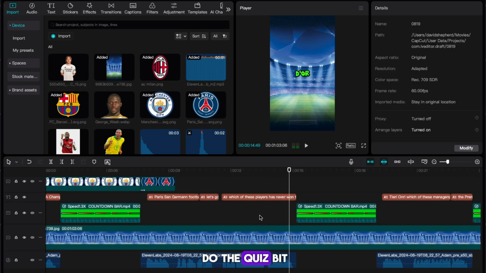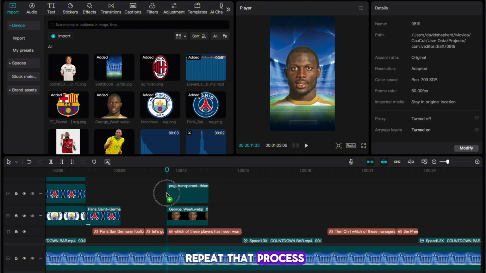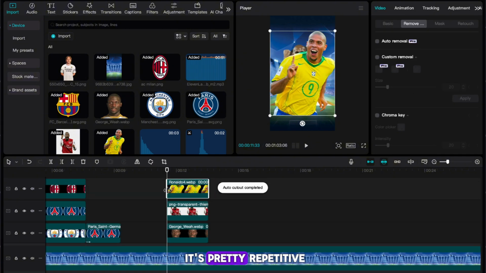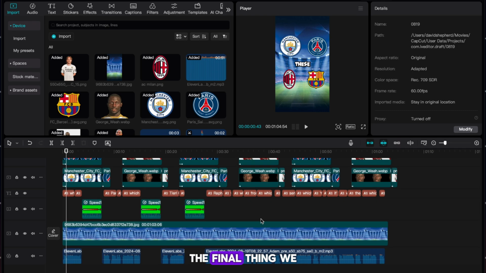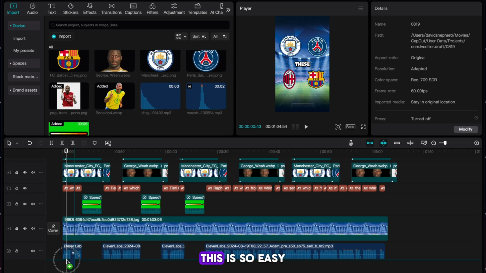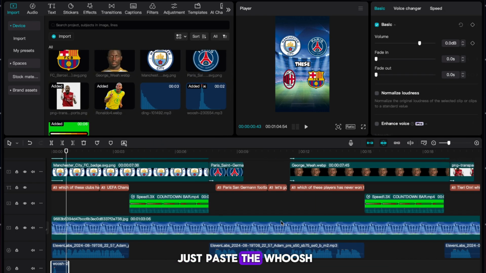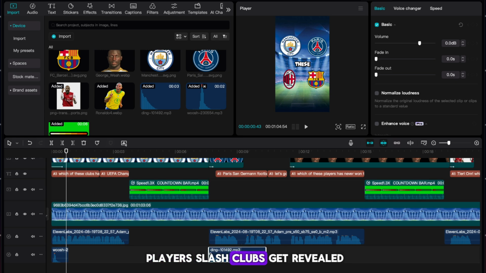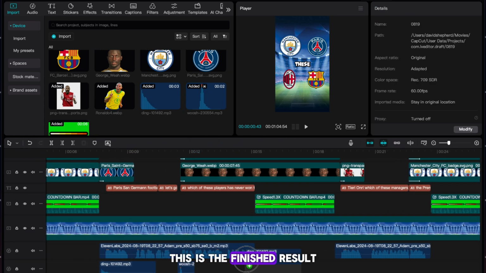Alright, that's how to do the quiz bit. You obviously need to repeat that process for every question, but it's pretty repetitive, so I'll skip to when it's done. The final thing we want to add is the sound effects. This is so easy. Just paste the whoosh sound effect as the players and clubs get revealed, and the ding sound effect when the answer gets revealed. This is the finished result.